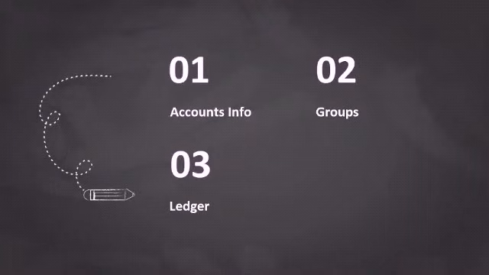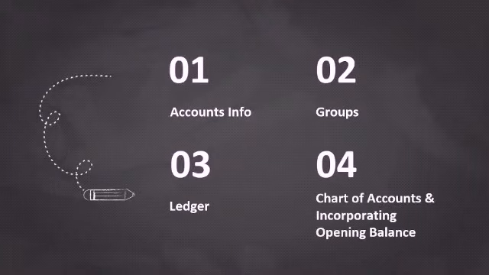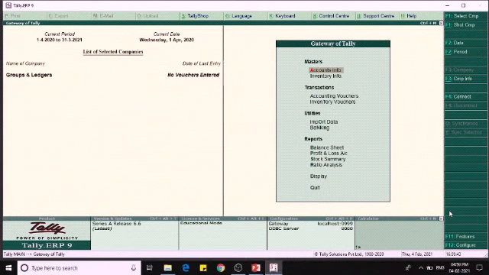Next we are going to learn about chart of accounts and incorporating opening balance. In the chart of accounts, we can see all the ledgers along with their respective groups and balances. For going to the chart of accounts, we first go to the Gateway of Tally, Display.